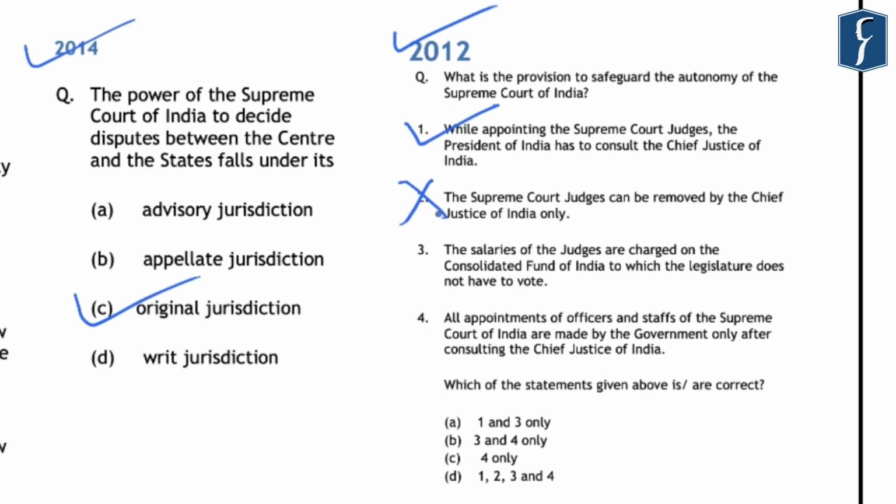Now, if you closely look at the options that are given in this question, by eliminating the second statement, you can easily eliminate the option D that is given here. However, the only option where the first statement which is correct has been incorporated is the A option, and hence simply the option A comes out to be the correct answer in this case. So be aware of the incorrect statements, and after that try and find the correct statements that are found in the different options in the question.